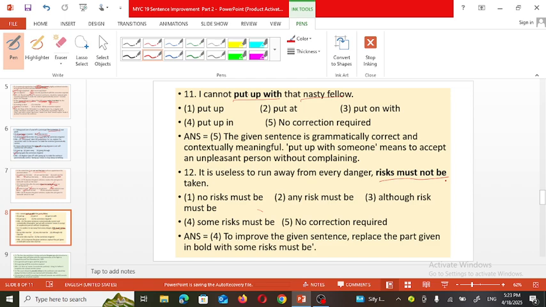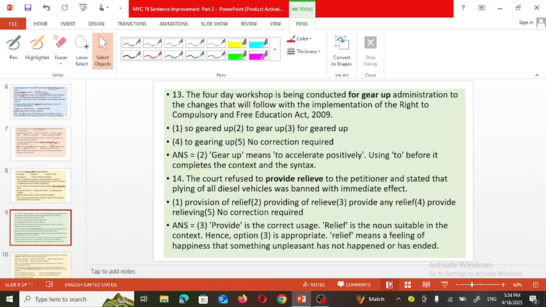So some risk must be taken. No risk won't be there, any risk won't be there, because it is a useless thing to run away from the danger. So some risk must be, instead of must not, we must take some risk. It is not necessary to run away from every danger. So the fourth one is the correct option for the sentence.